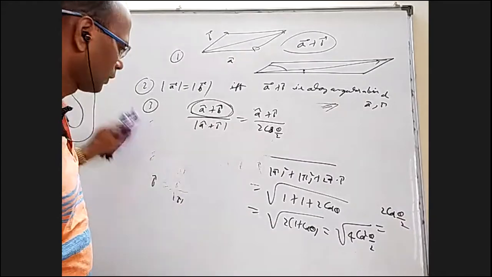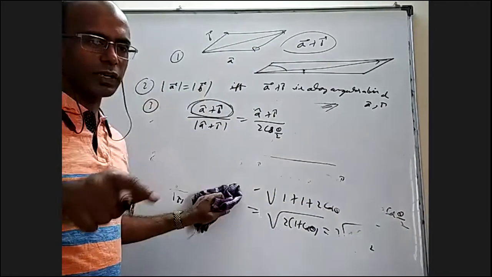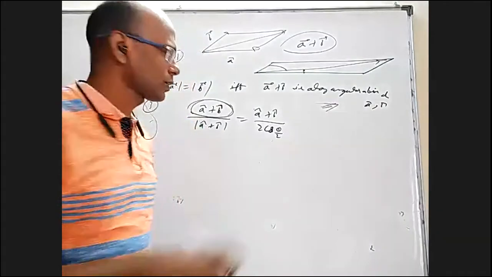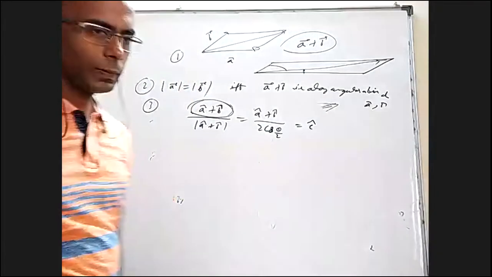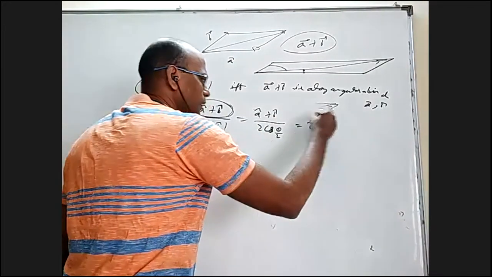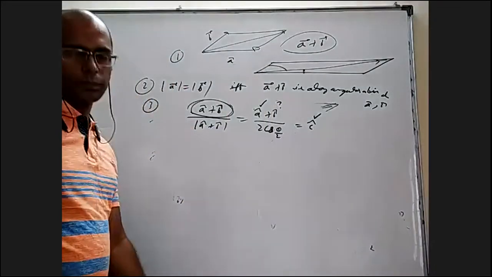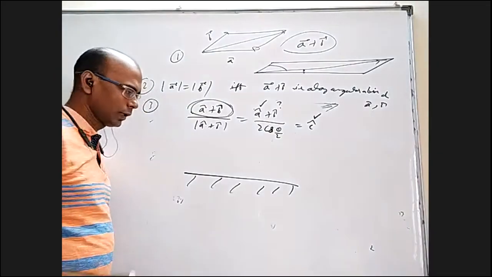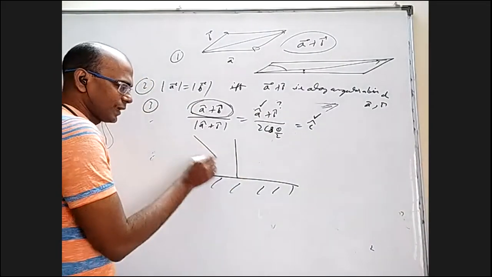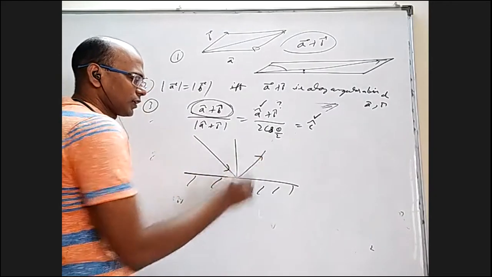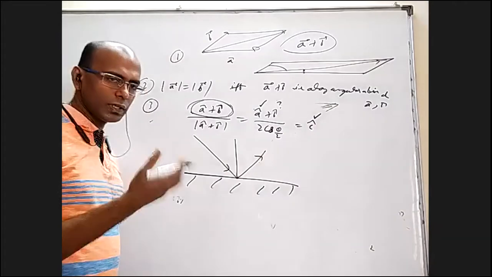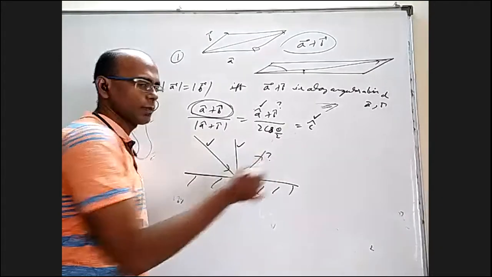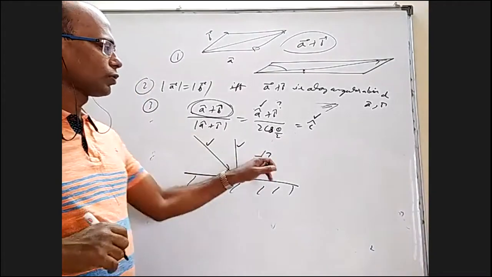Sometimes they will give the unit vector along the angular bisector and one of the original vectors, and they'll ask for the other vector. Let's say I'm going to call this C cap. Sometimes C cap may be given, A cap may be given, and B cap may be asked. Where is that? In your optics. Let's say I have a mirror. This is the normal, this is my incident ray, and this is my reflected ray. Usually in any experiment, you will know the incident ray and the normal, and they will ask about the reflected ray. So how will you find this?